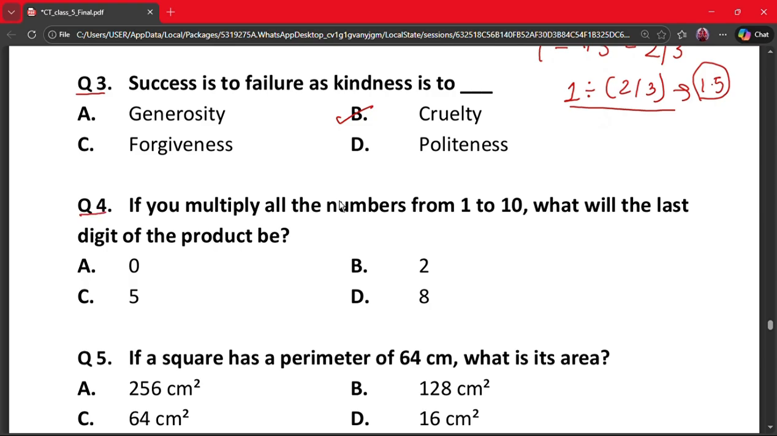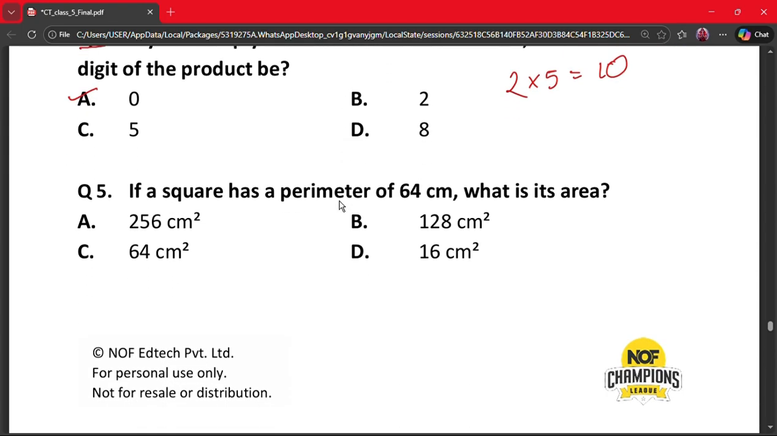If you multiply all the numbers from 1 to 10, what will the last digit of the product be? A 0, B 2, C 5 and D 8. The correct answer is option A, that is 0. Why? Because the product includes both 2 and 5 and 2 into 5 is equal to 10, which makes the last digit 0. Further multiplication keeps the last digit 0. So answer is 0. Next question is question number 5.